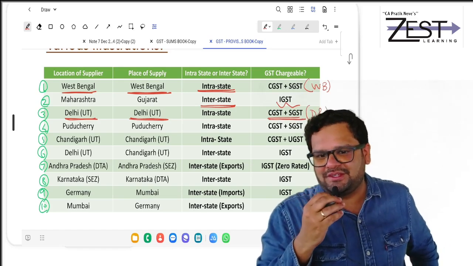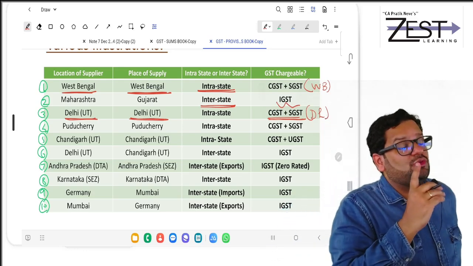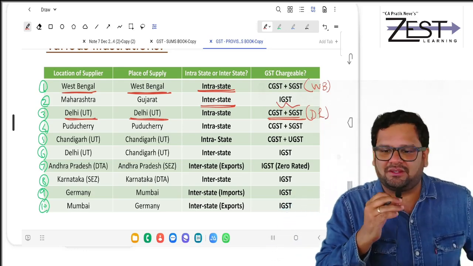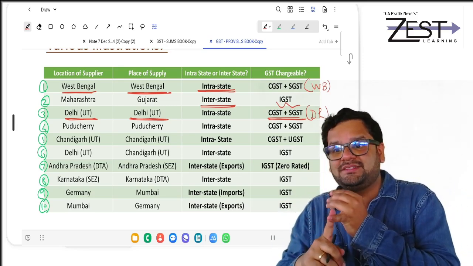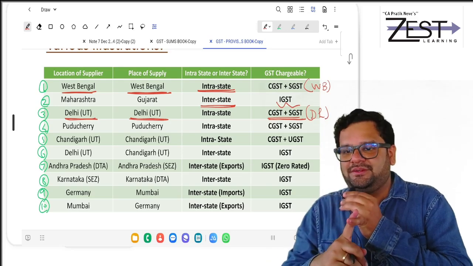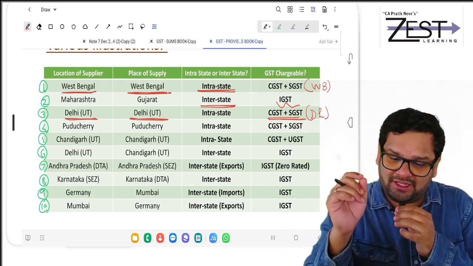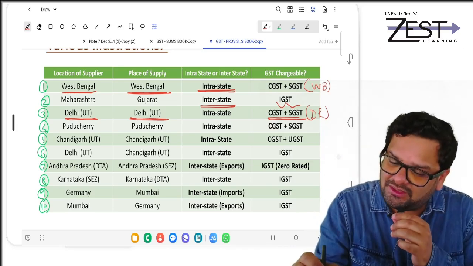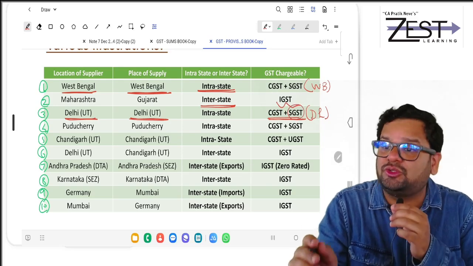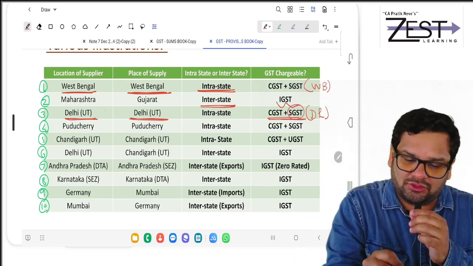SGST of Delhi. Delhi is actually a union territory, but Delhi has its own state government and its own legislature. So that's why in Delhi there will be SGST, not UTGST. Okay, so this is an exception.